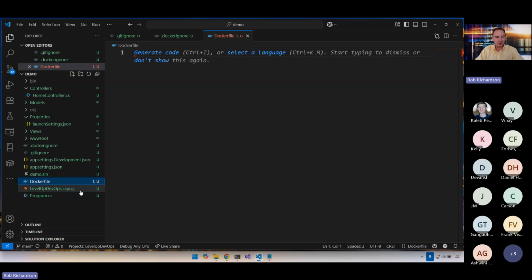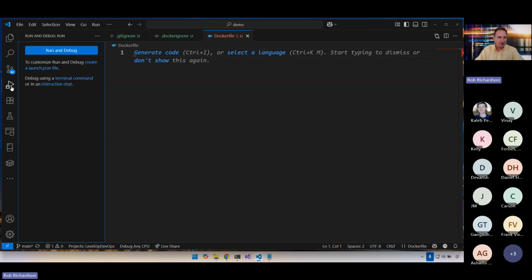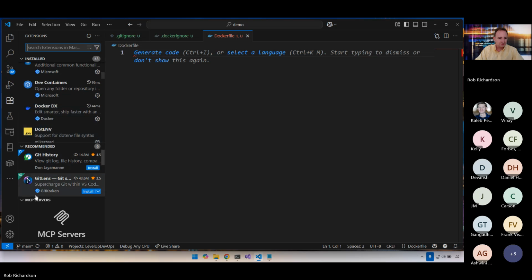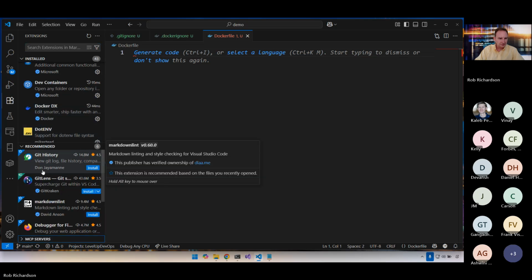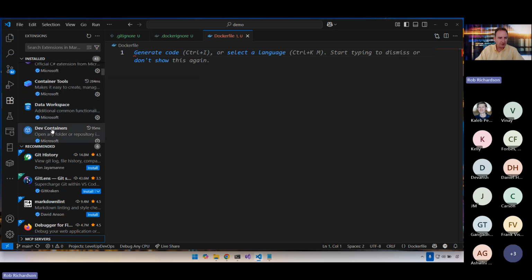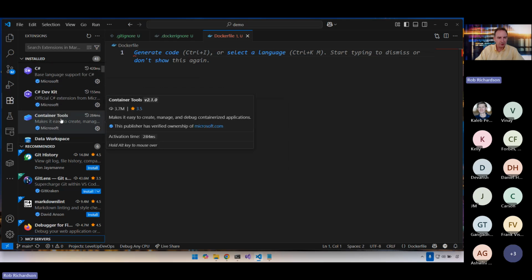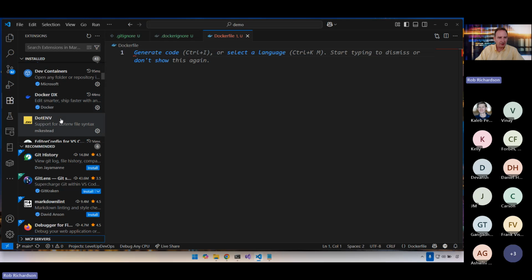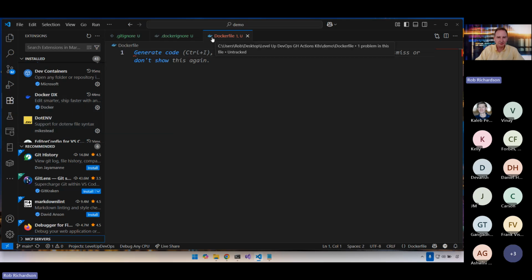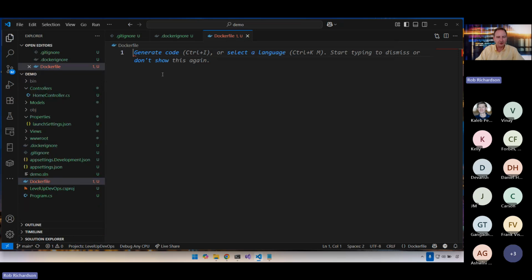So now here in this Dockerfile, I happen to have the container tools extension, and I also have the Docker DX extension. That gives me this cool icon here, and it also gives me some IntelliSense in these files.